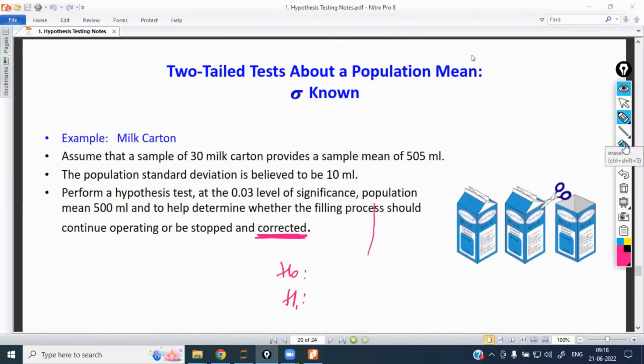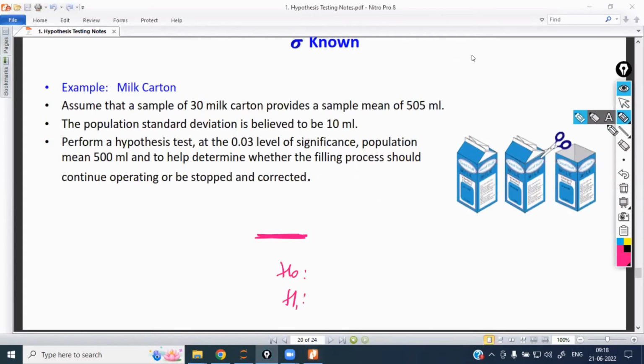Mean is equal to 500 ml. If it is more, what happens? If I take this one, what happens?